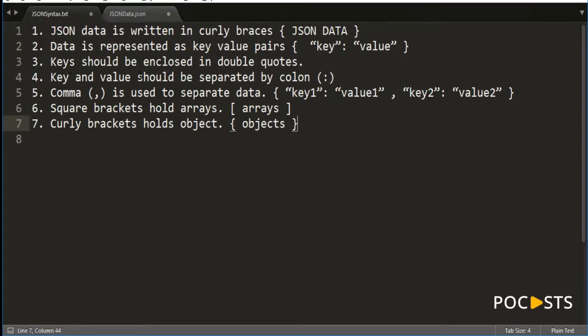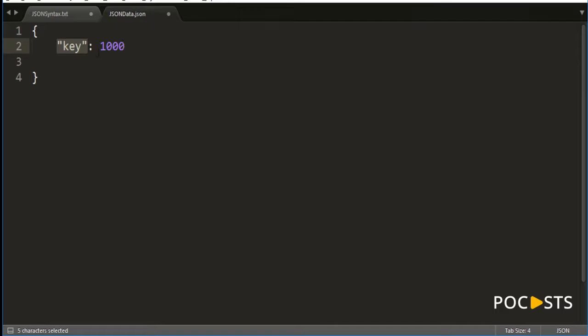Then the key and value should be separated with a colon. Okay, you cannot say key is equal to 1000. That's an error. If you start writing some text here, it will error because this is a string, right? You have to write a string in double quotes.